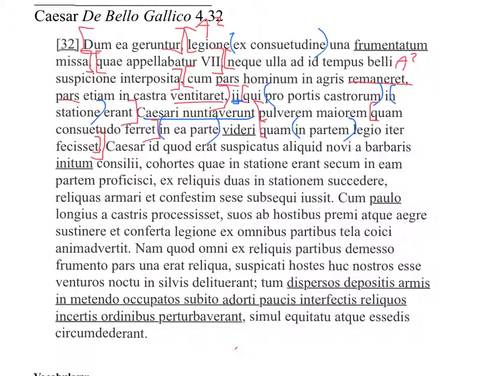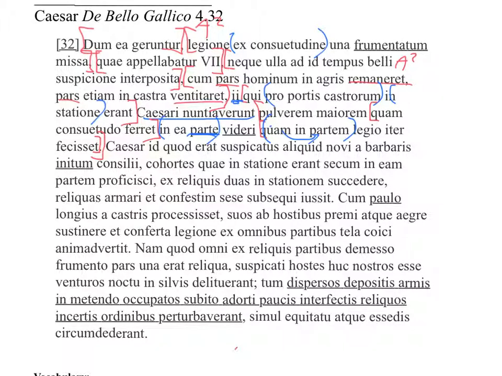Into which part? Okay, it looks like we have to fix our brackets here, because quam modifies partem as an adjective, so it's actually "into which part," still referring to parte back here, but it definitely has this agreement going on here. Into which part the legion had made a journey, and that's a pluperfect.